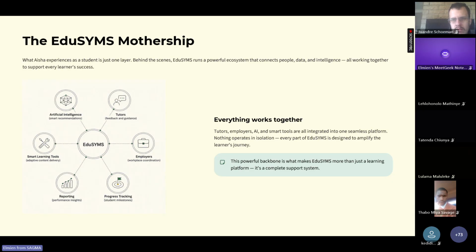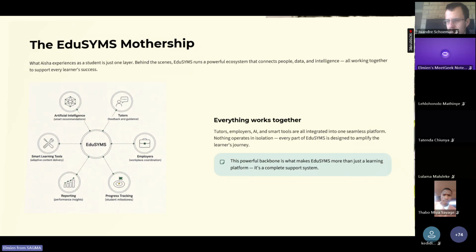When you click Help, you'll choose one of 4 categories. There is the technical or platform issue category, then account fees and documents, academic or study help, and then assessment, exams, and result help. Enter a short subject, describe your question clearly, and submit it. You can then track everything under My Request until your query has been resolved. Logging your query through EduSIMS helps us help you much faster.